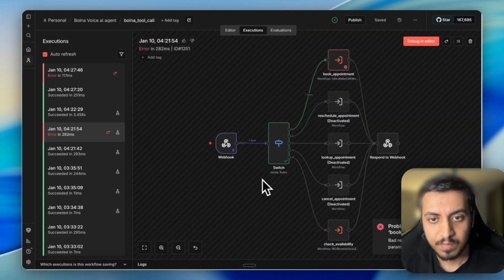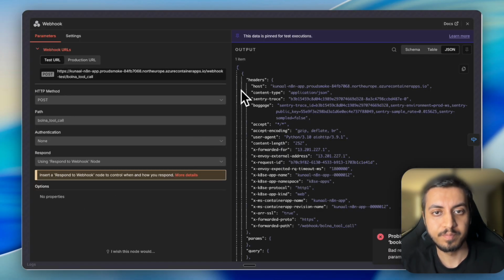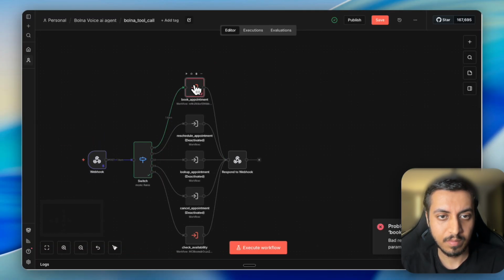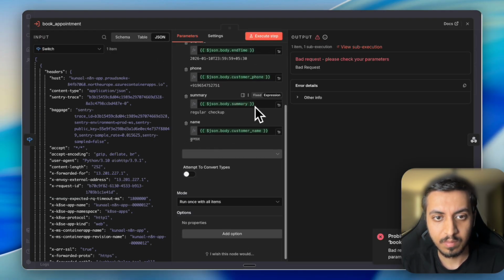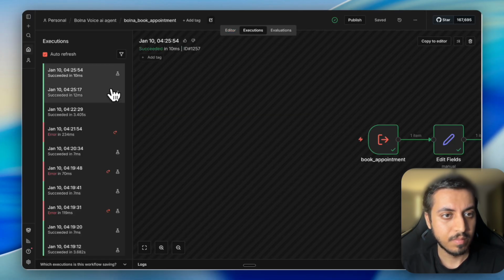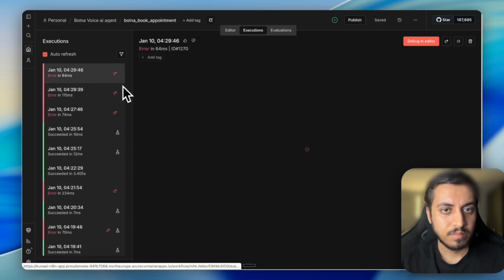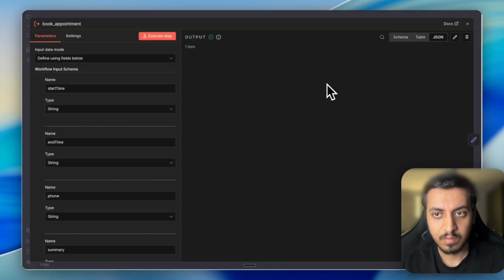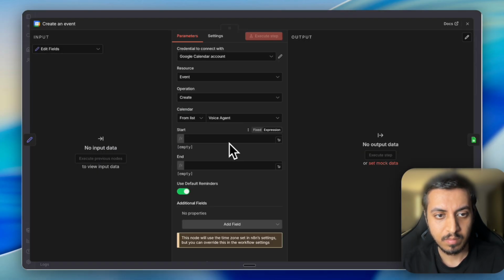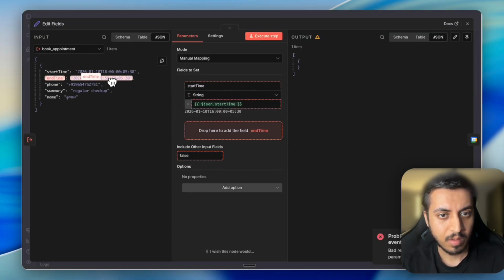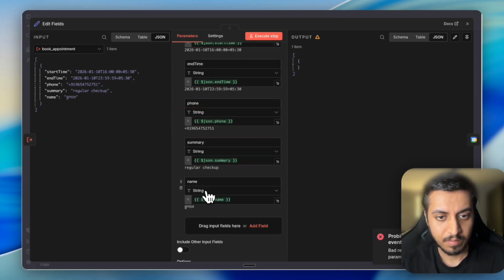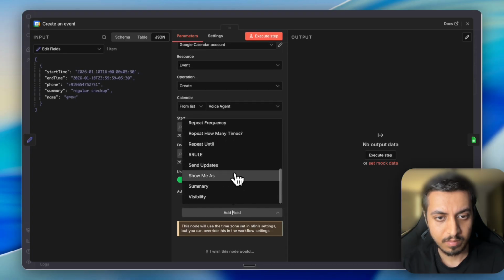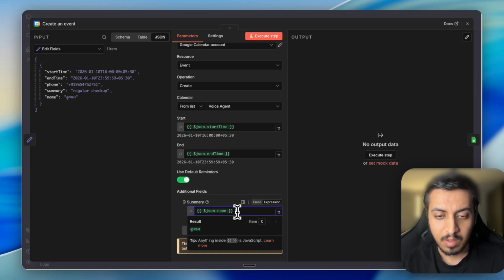Now let's fix this. Okay. I don't know why it writes the name in Hindi.